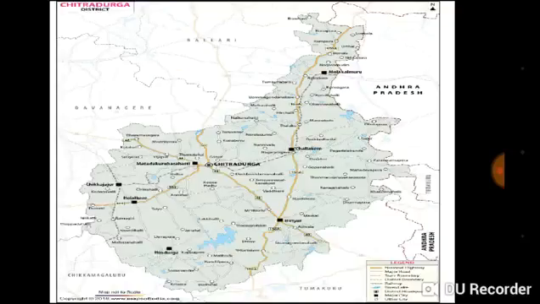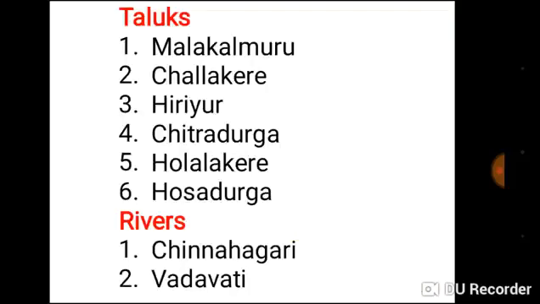Our next district is Chitradurga. Here is the area of Chitradurga district. In Chitradurga district there are 6 taluks: Molakalmuru, Challakere, Hiriyur, Chitradurga, Holalkere, Hosadurga. The rivers which flow in this area are Chinnahagari, Vedavati.